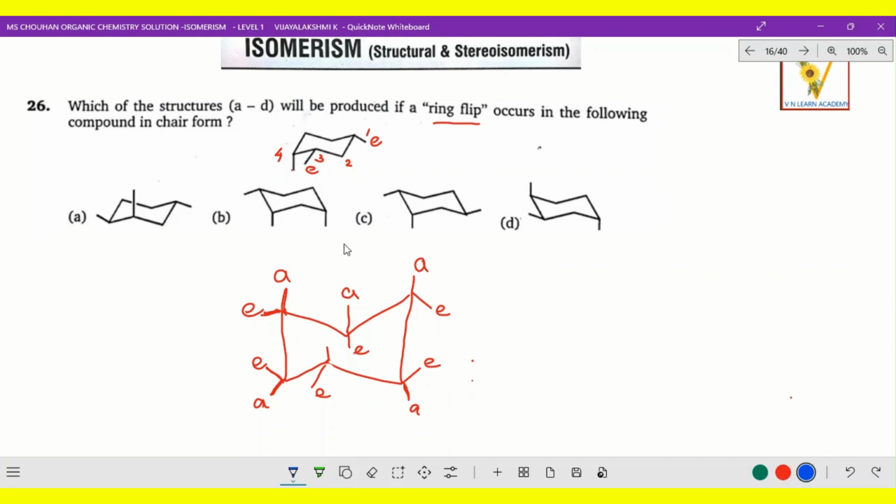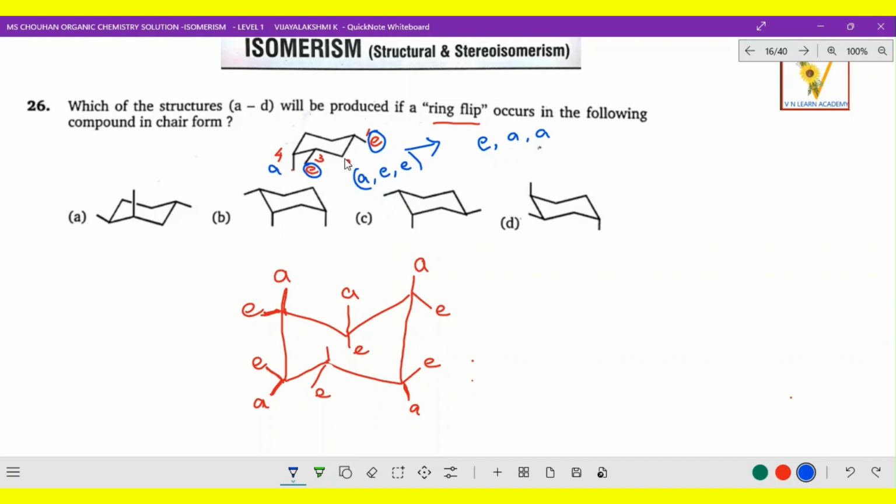I'll change the color so that it will be easy for you to remember. And this is equatorial and this is also equatorial. And the fourth point it is downwards, this is axial. So 1 A and 2 E, that means this is A, E and E. This has to change, that means the ring flip is taking place, right? So you will get E A A. So that means that carbon should be 1 2 3. So 1 2 3 4.